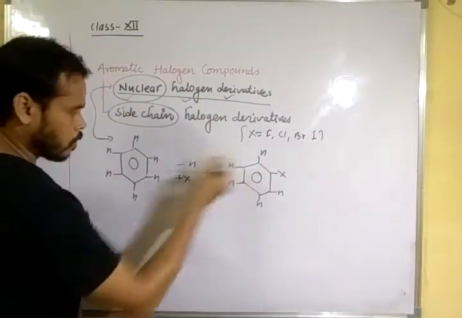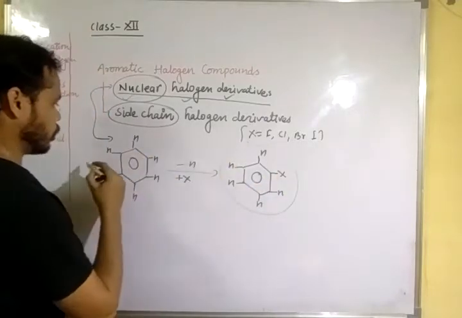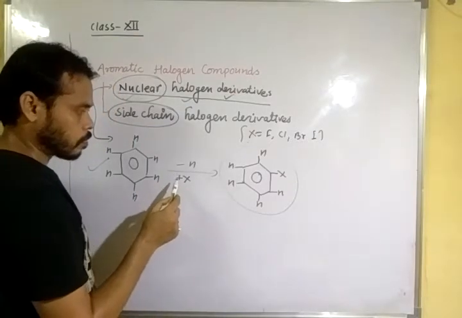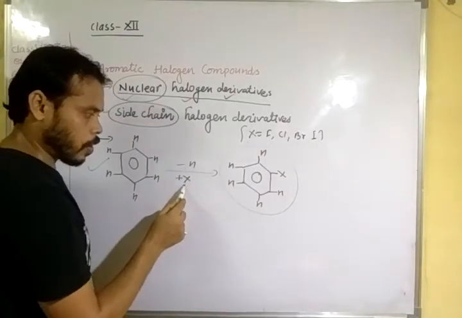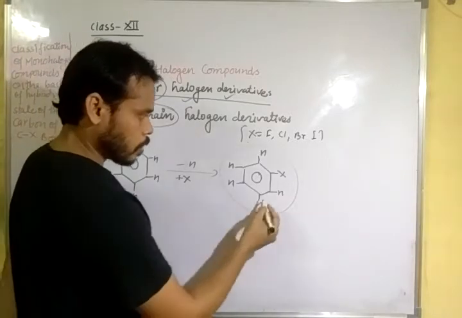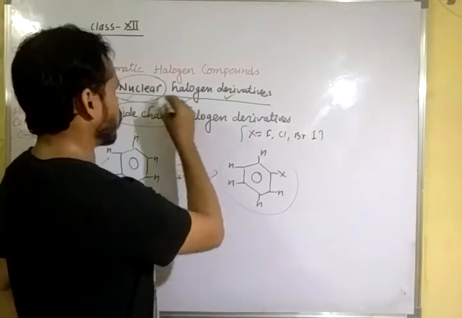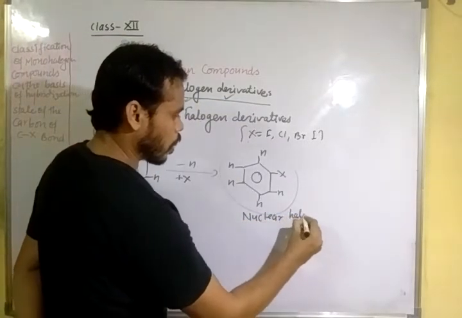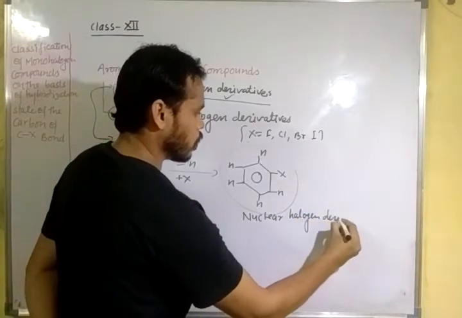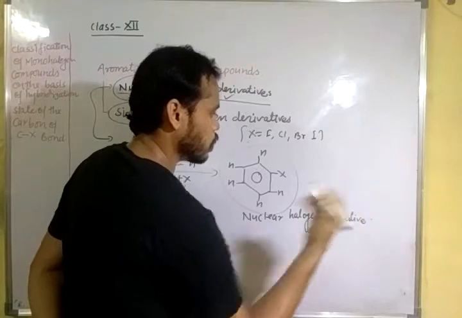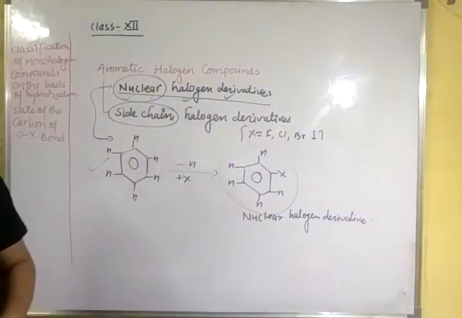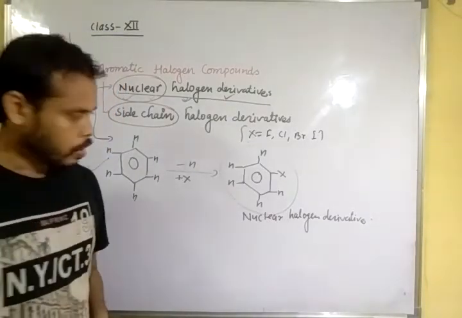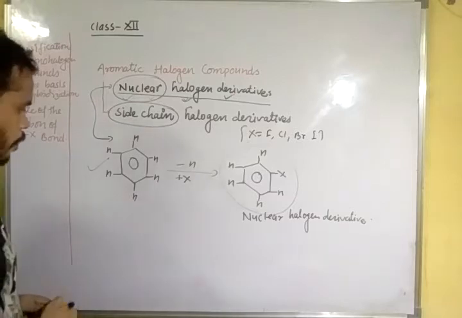This derivative, obtained from benzene by the replacement of a hydrogen atom by a halogen atom, is called a nuclear halogen derivative. I hope there is no confusion. Clear? Now let us see more examples.